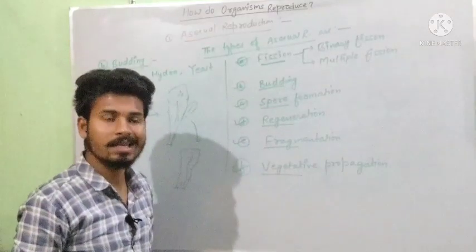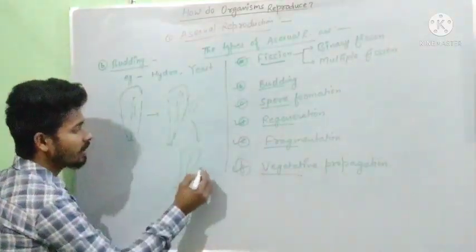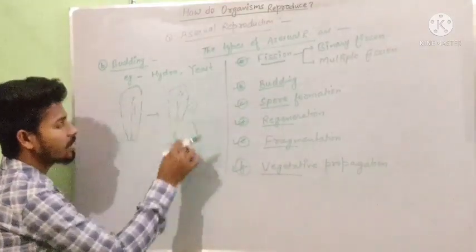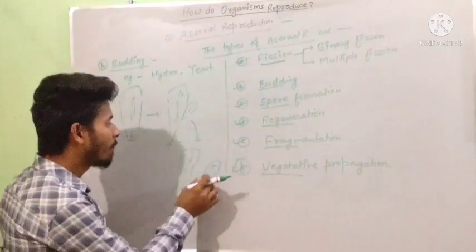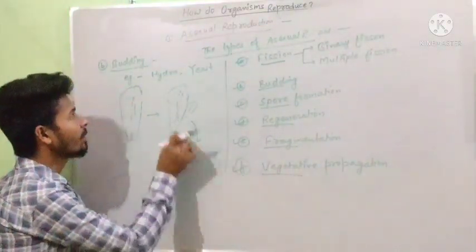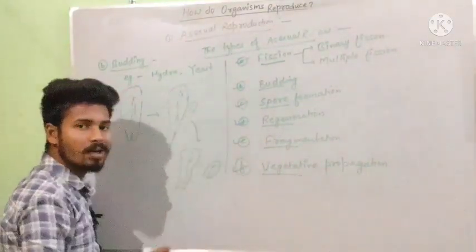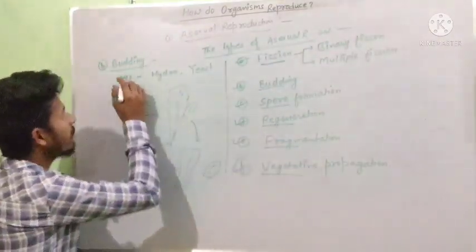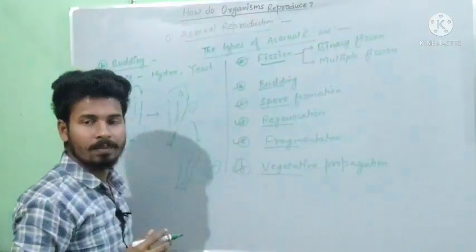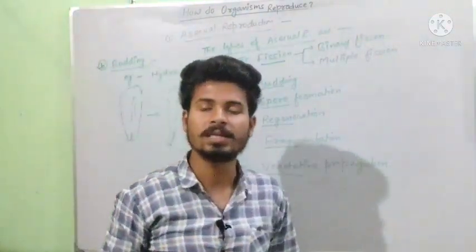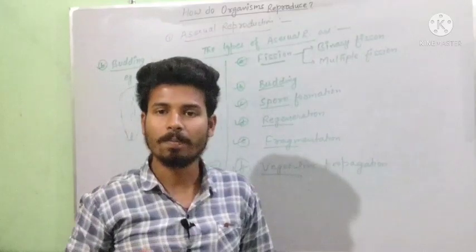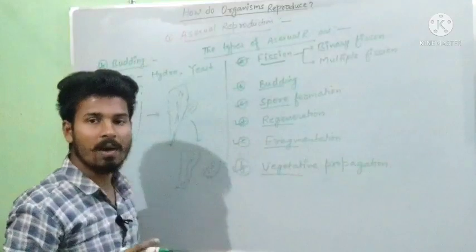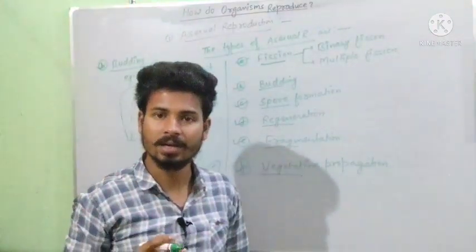When its content is totally like the main body, then the bud cuts off from the main body and forms a new structure, or we can say a new Hydra, and this process we call budding. Here the question is, which of the following organisms shows the method budding? Then our answer will be Hydra and yeast.